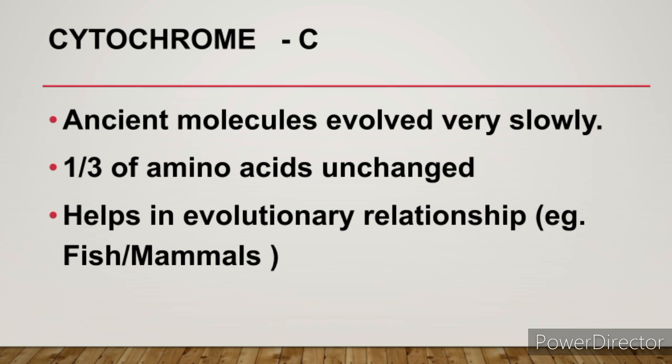Cytochrome C is an ancient molecule. It evolved very slowly. Even after 2 billion years, 1/3 of amino acids are found to be unchanged. This phenomenon helps in studying evolutionary relationships between distant creatures, for example between fish and mammals.